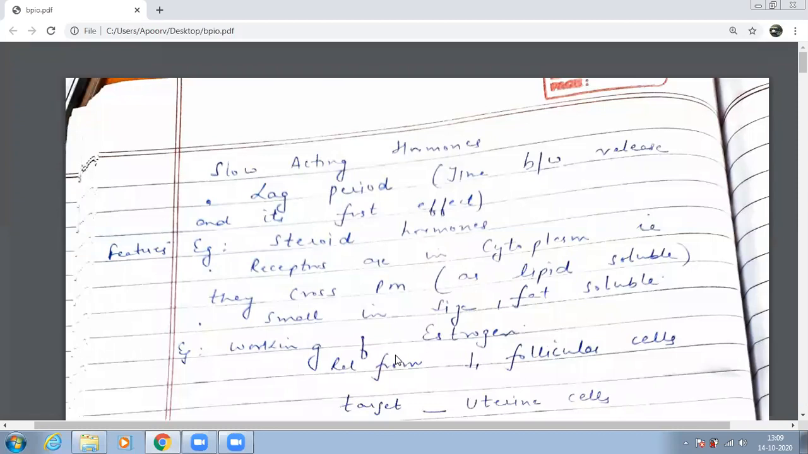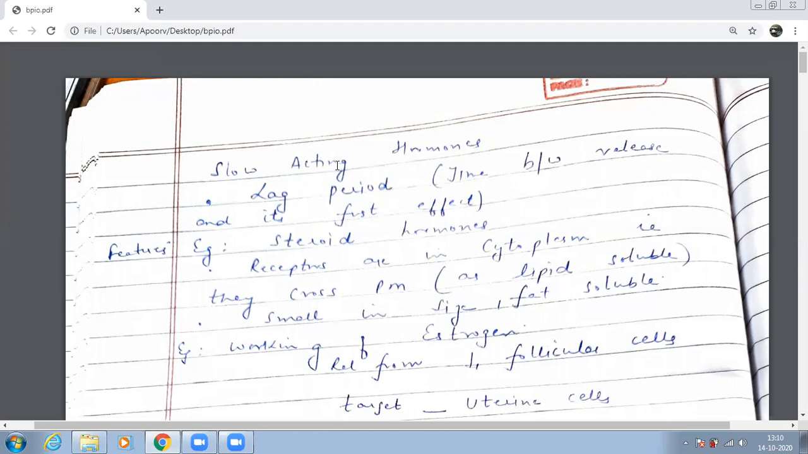But in slow acting hormones, their receptors are present in the cytoplasm. So the hormone will be released in one of the glands. From there, it will reach the target organ. In the target organ, it will reach the target cell. And once it reaches the plasma membrane, it will not find its receptor over there. So it has to pierce through the plasma membrane, reach the cytoplasm, then it will find its receptor. So such kinds of hormones are known as which hormones? Slow acting hormones.